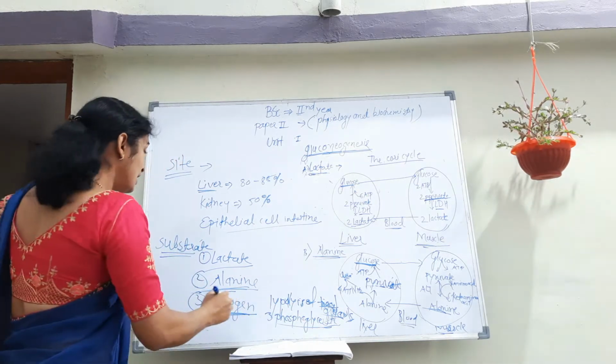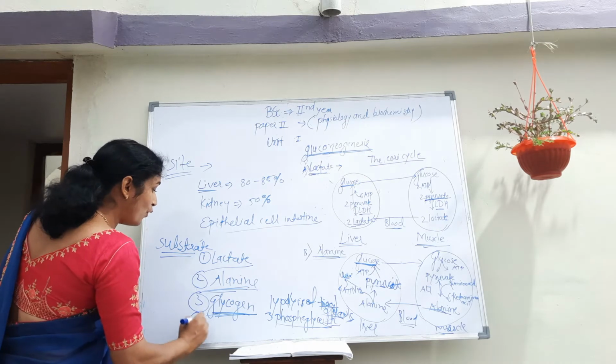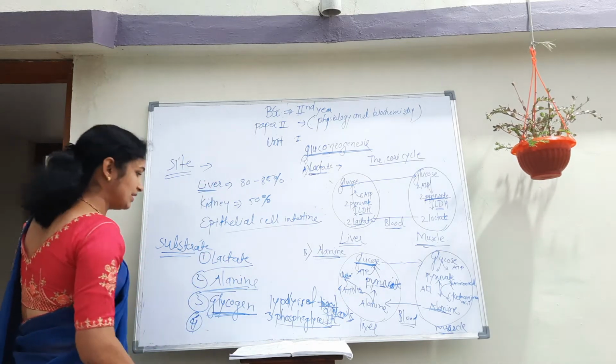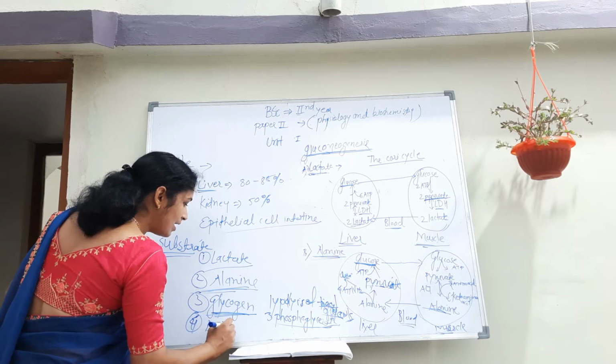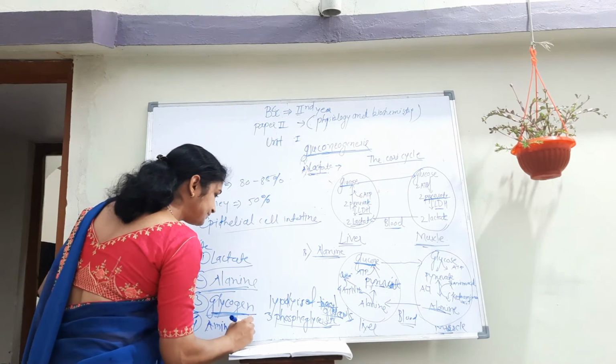Okay. Now we see the fourth substrate of gluconeogenesis, that is amino acids.